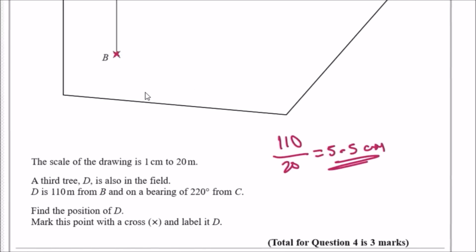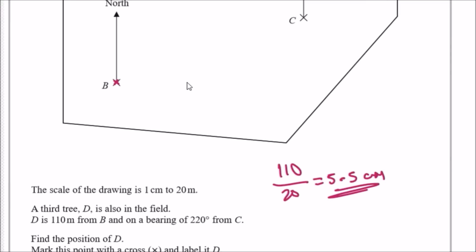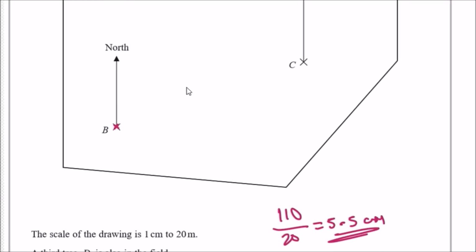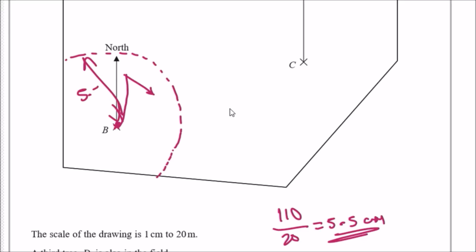So on your compass, I want you to actually measure with a ruler the distance from the pin to the pencil and stretch it to 5.5 centimeters. So the pin would be like here, and then the compass pencil would be somewhere here, for example, and then you just rotate it. I'm not too sure this will be accurate, but in this case, I'm guessing it will be somewhere around here. So when you spin the compass, it will look something like this. And this all has a distance of 5.5 centimeters, yeah?